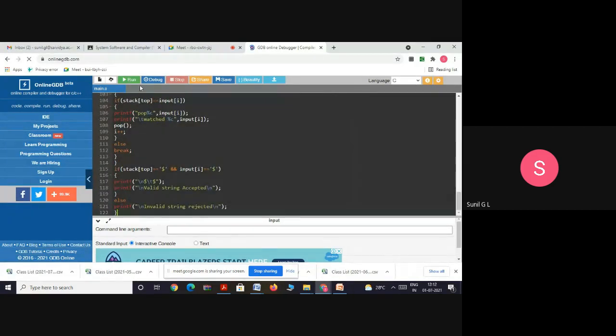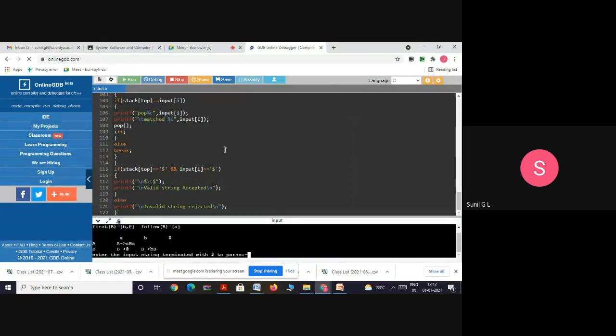I'm using an online GCC C compiler. When I execute this, here it is displaying the output.